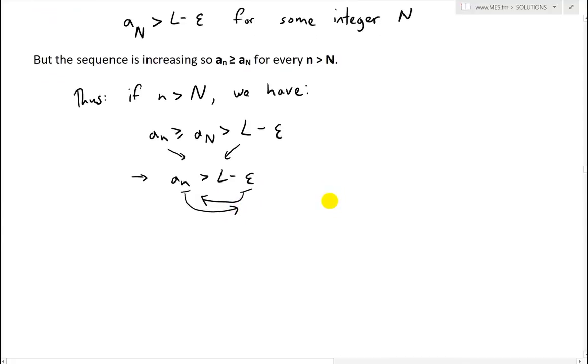So then what we end up getting is epsilon is greater than L minus a_n. And now this value right here has to be greater than or equal to 0, since we know that L is the least upper bound. Since a_n is going to be less than or equal to L, it can't be any larger than it. So it's always going to be a non-negative number.